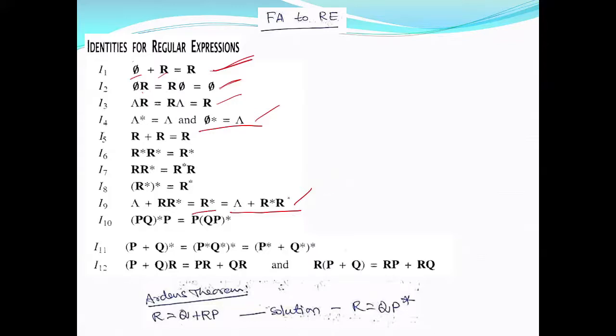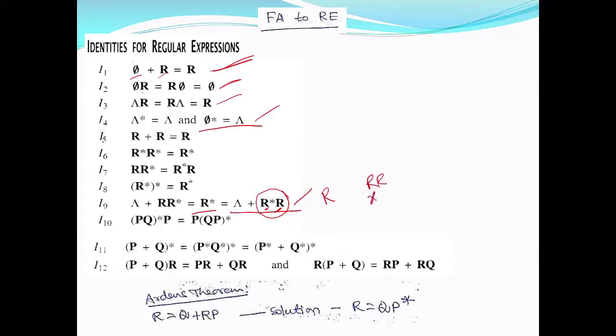Why? Because in r star r you can repeat strings from r 0 times, but it should be concatenated with strings from r at least one time. Any number of times, suppose you take 0 times, then you will get one string from r, that is one occurrence. Suppose you take this one, then it will become two strings from r. I'm just writing r.